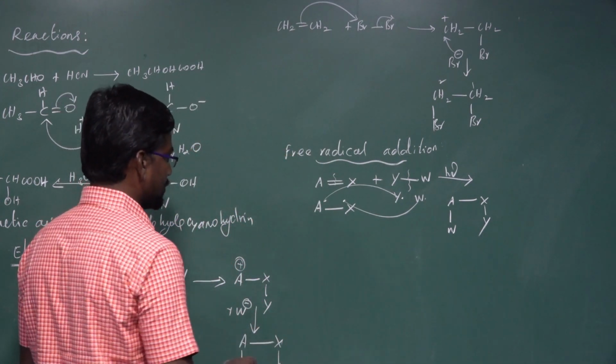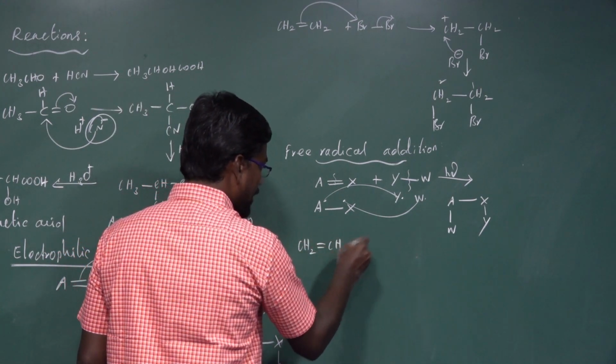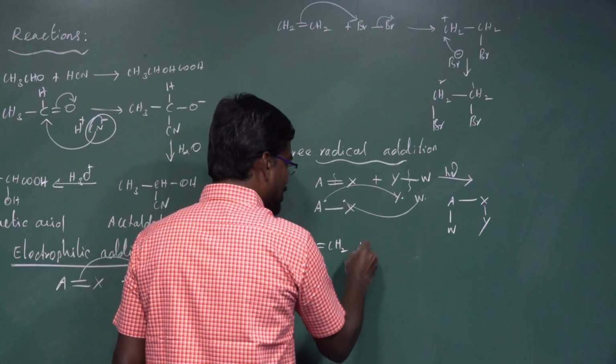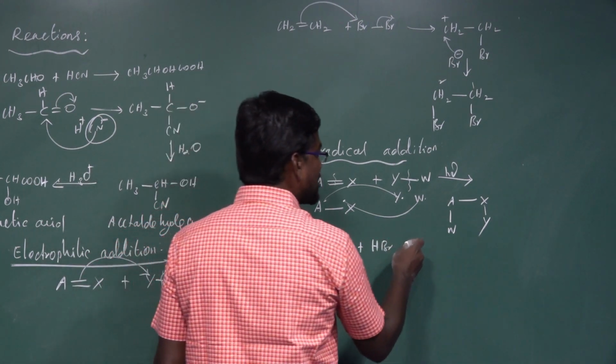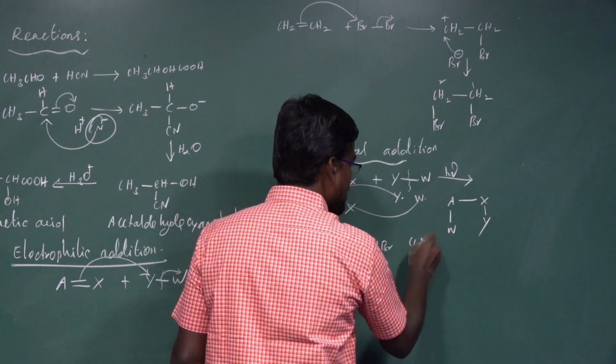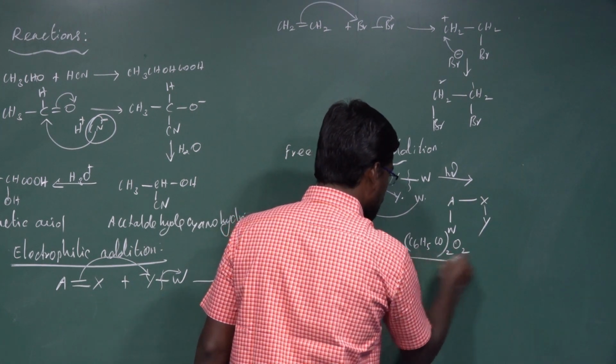For example, ethene, CH2=CH2, reacts with hydrogen bromide, HBr, in the presence of benzoyl peroxide, (C6H5CO)2O2.